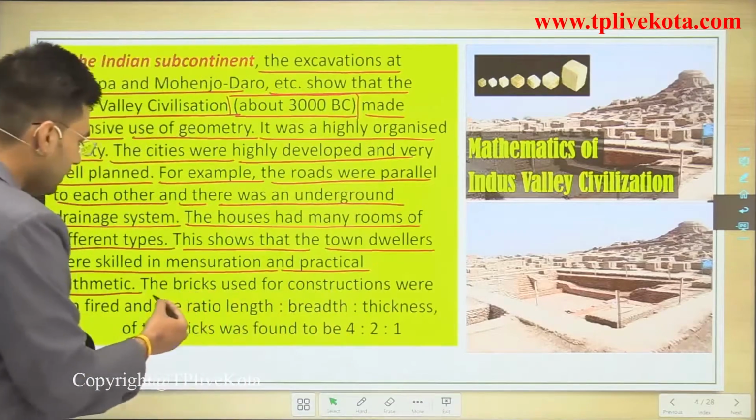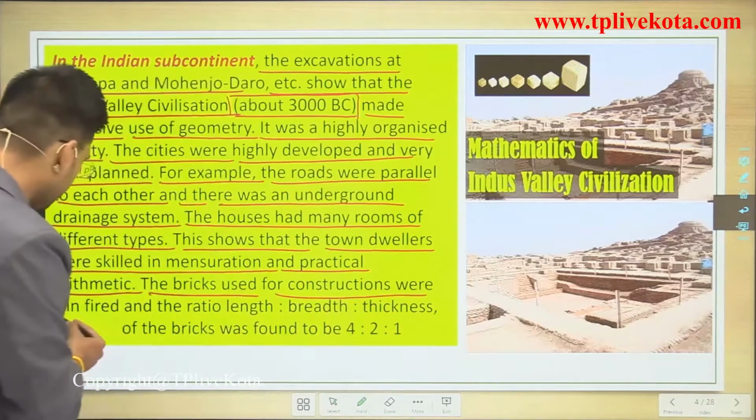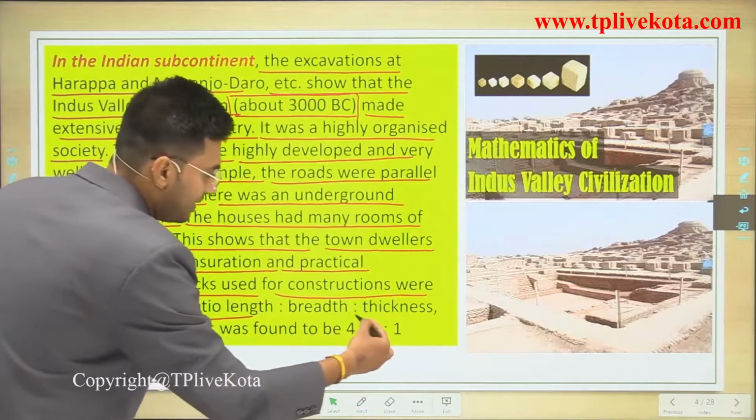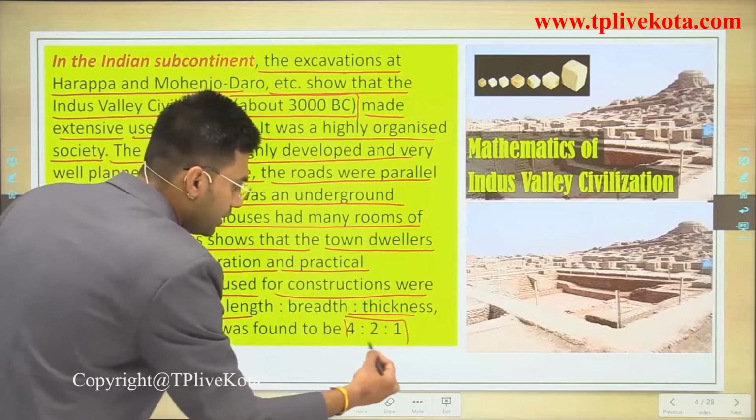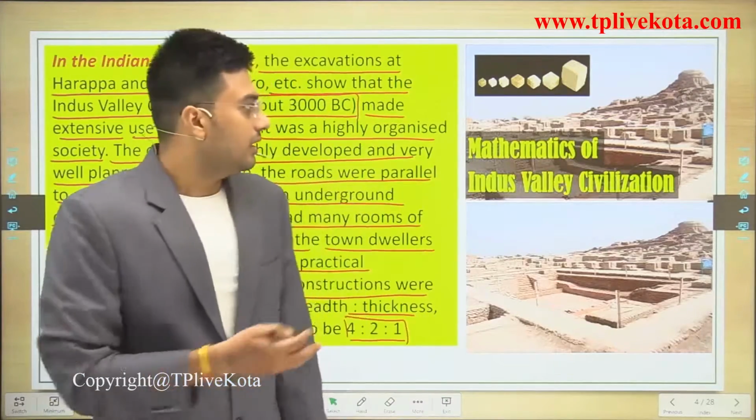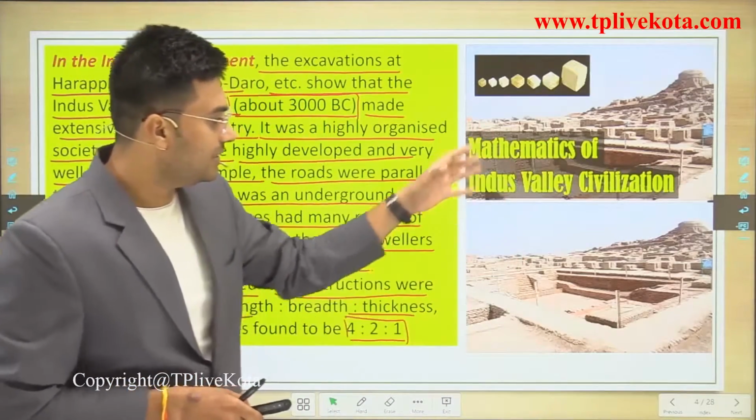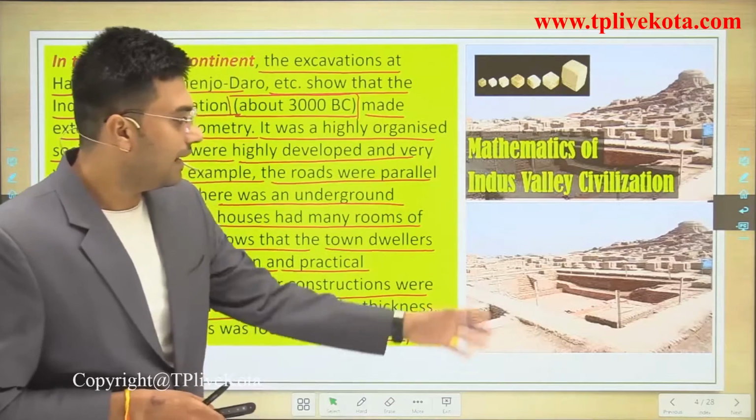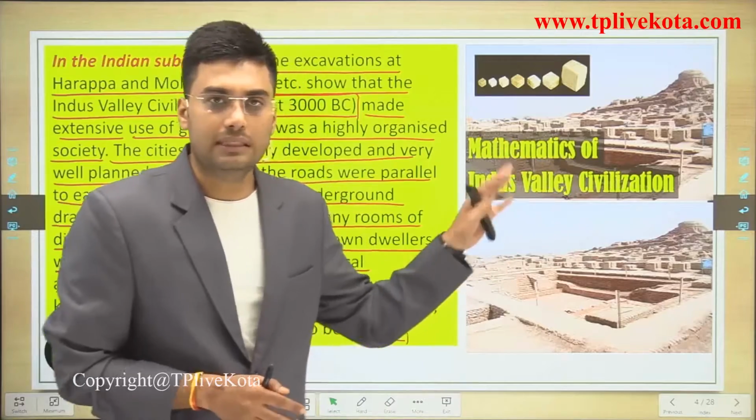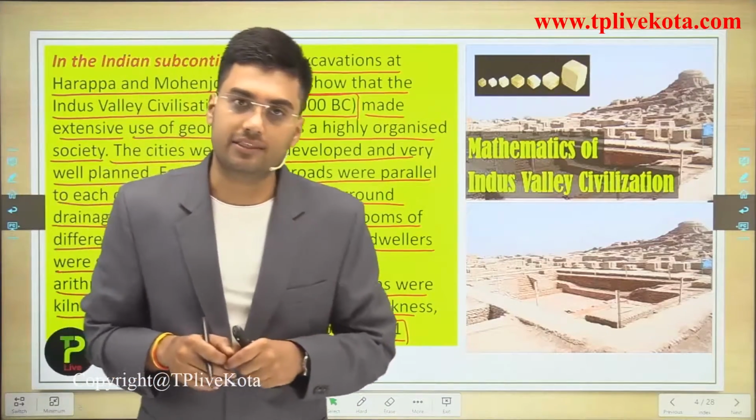At that time the bricks used for construction were kiln fired and the ratio between length, breadth and thickness was 4:2:1. These are some images of the Indus Valley civilization, and in this picture we see some parallel roads and very beautiful construction of houses. So this picture shows that at that time they had a knowledge of some geometrical concepts.